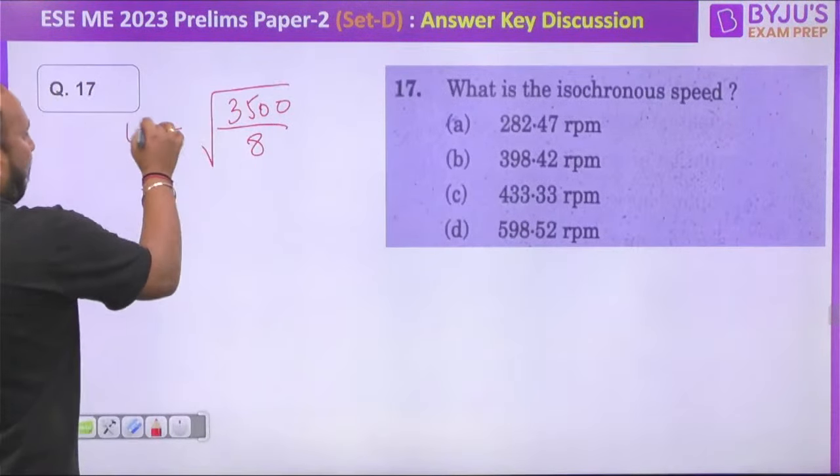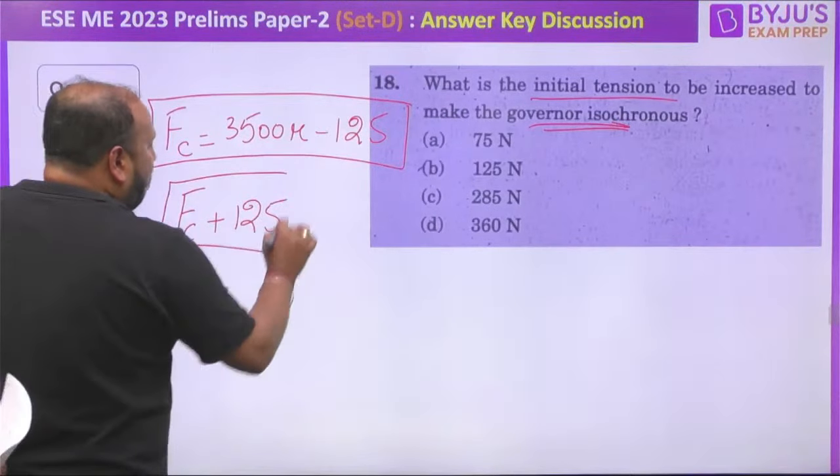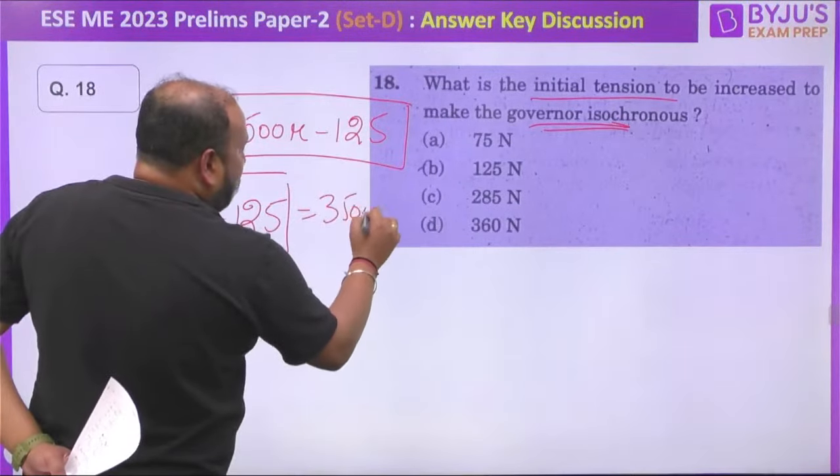They are talking about how to make the initial tension. भाई बहुत easy. We are getting FC is equal to 3500 R minus 125. This is the equation that we are getting. So that means you have to increase the tension, क्योंकि to make it isochronous बनाने के लिए FC plus 125 is equal to 3500 R. तो यहां से सिंपल आ गया. When you are increasing the force by 125 Newton, you are getting this to be an isochronous governor.